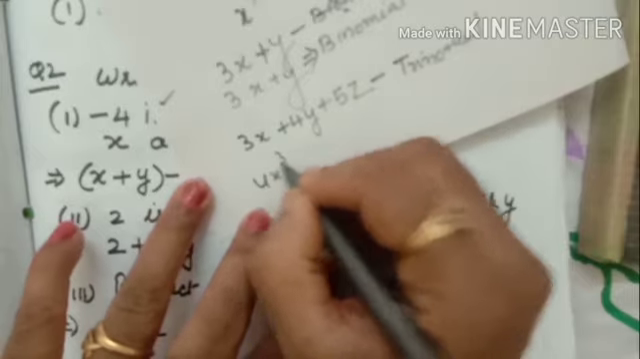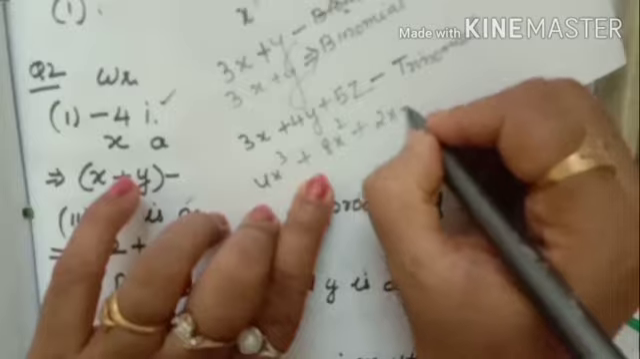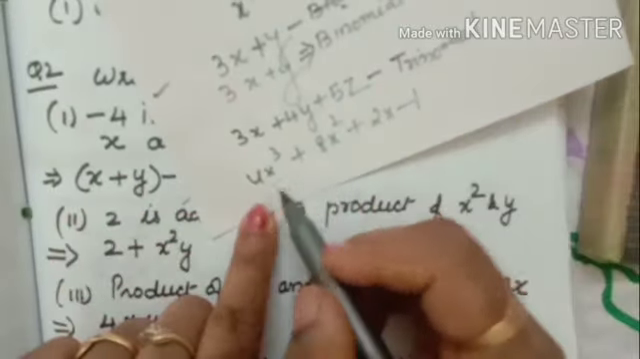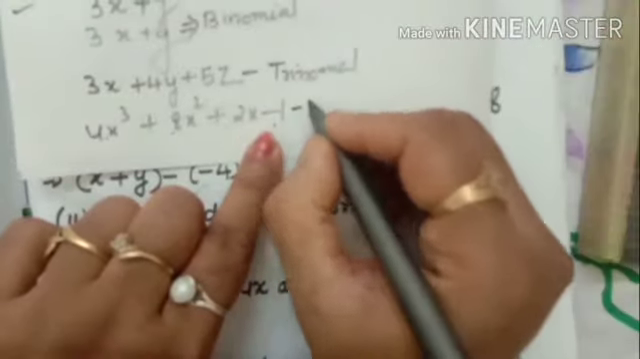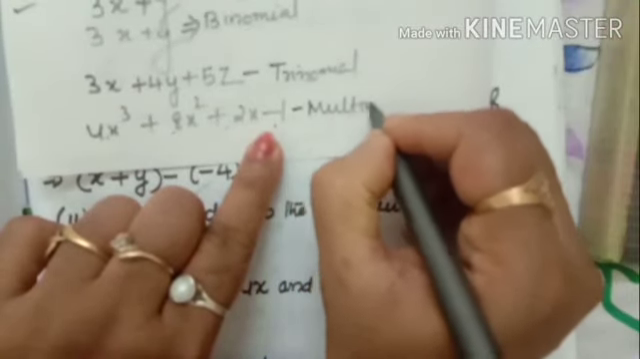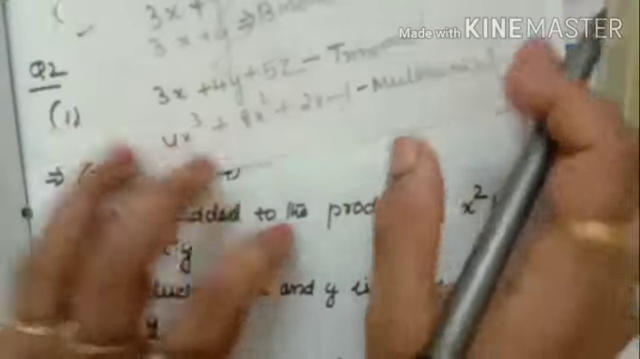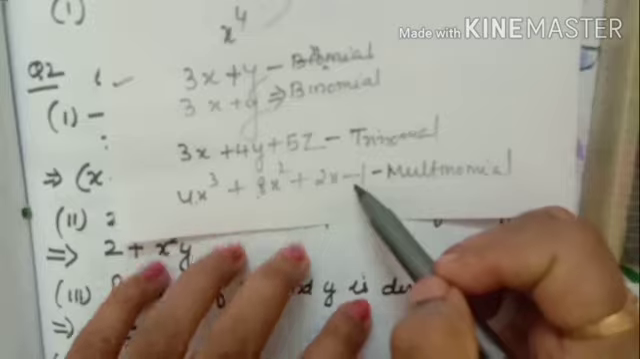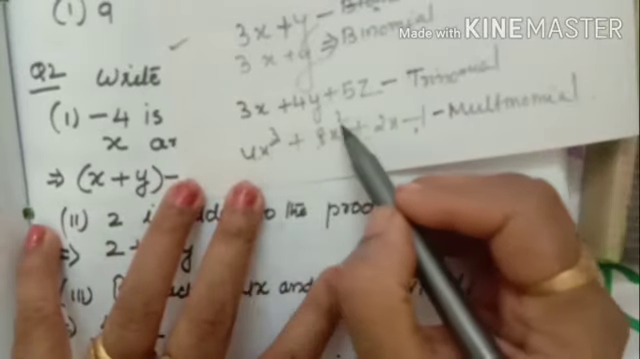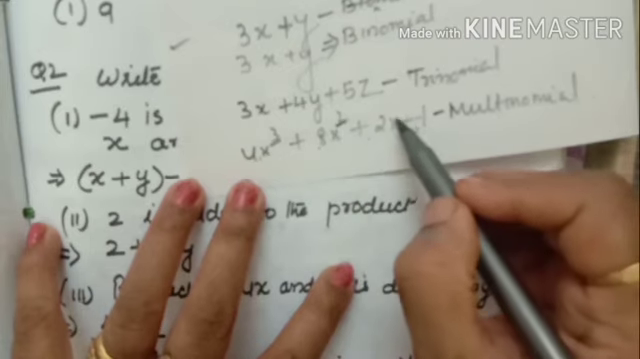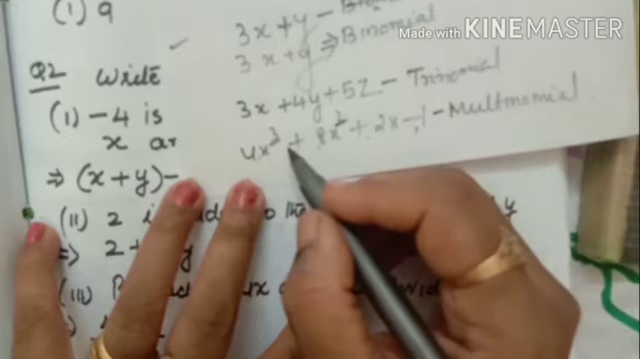Suppose 4x cube plus 8x square plus 2x minus 1. See how many terms? 1, 2, 3, 4. More than 3 terms we are telling multinomial. When does a multinomial become a polynomial? See, you have to check the degree. Degree means the number on the upper right side of the variable. Which number is there? That is called the degree.